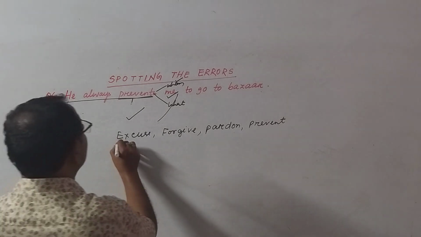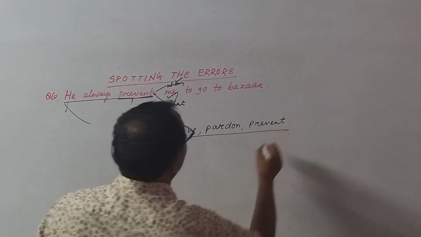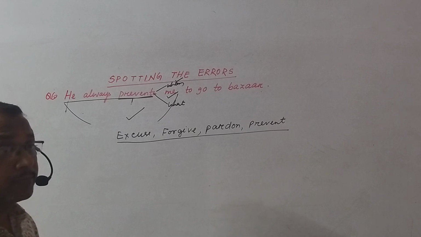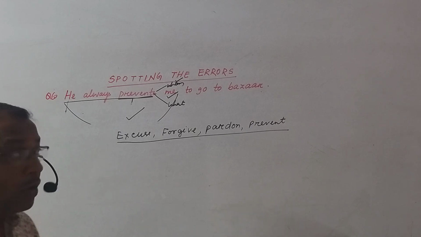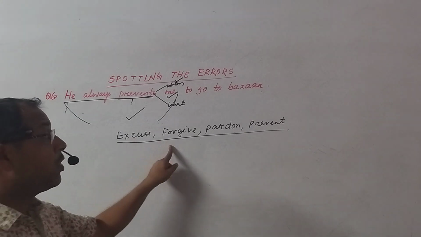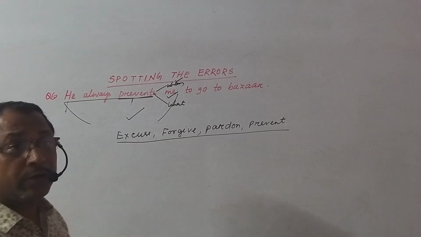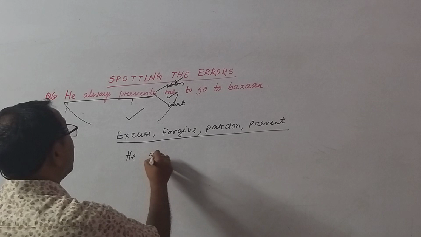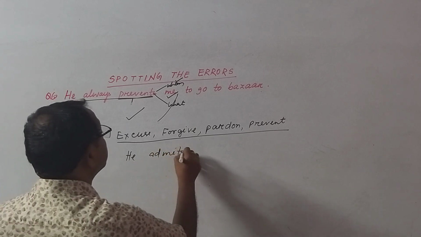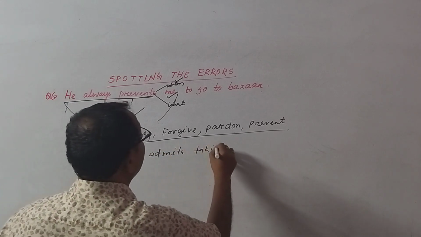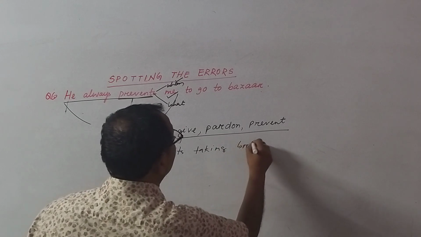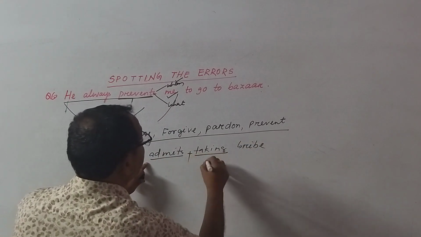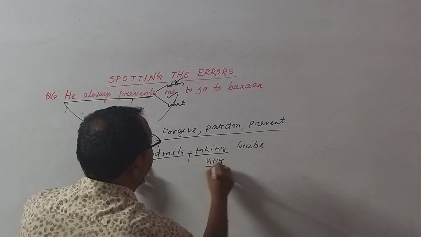These 4 words are followed by gerund. But they cannot directly take gerund. Like, I will give you an example. He admits taking bribe. Look at the word admits plus taking. It is called V1 ing. It is gerund.